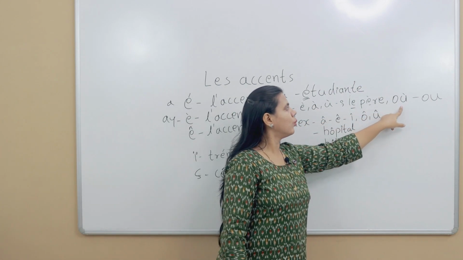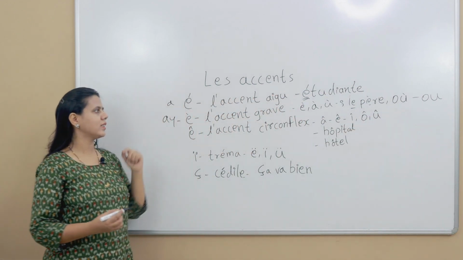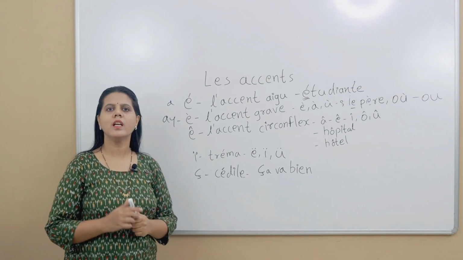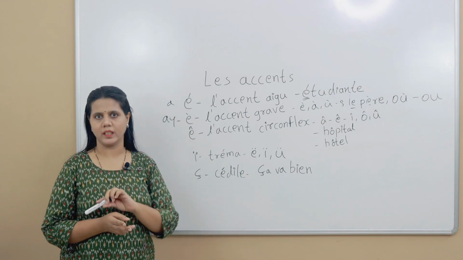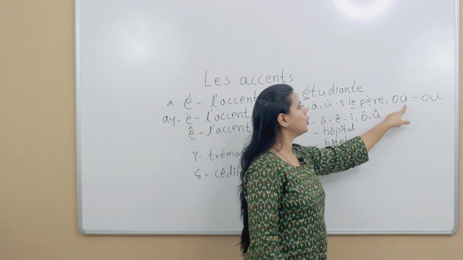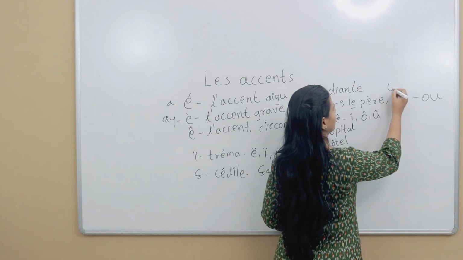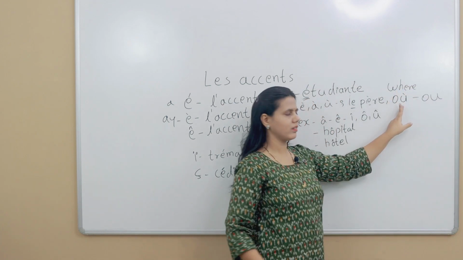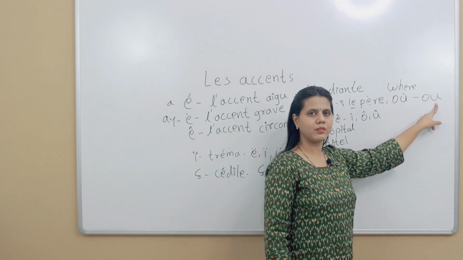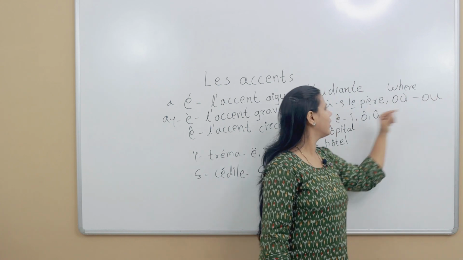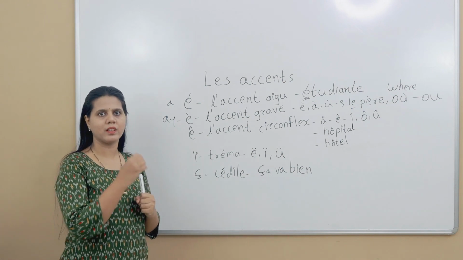The pronunciation of u doesn't change. So this accent helps us to distinguish between the same spelling with different meanings. For example, this is où. Où with the accent grave means where. And this is ou without accent, which means or. Understood? So you need to focus on accents while writing.